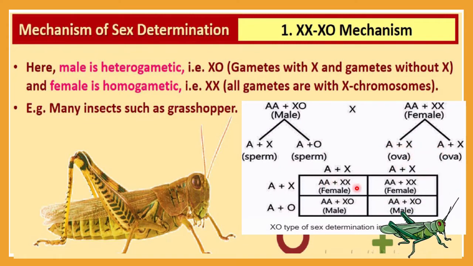Okay, and if you do the Punnett square analysis, then you can get the idea. If A plus X mates with this one, it results in a female. This one also results in a female, and this one now results in AA plus X0, that will result in a male. So 50-50% chance. A 1:1 ratio you will observe, means female and male both have 50-50% chance in case of a grasshopper. So this is the case of a grasshopper.